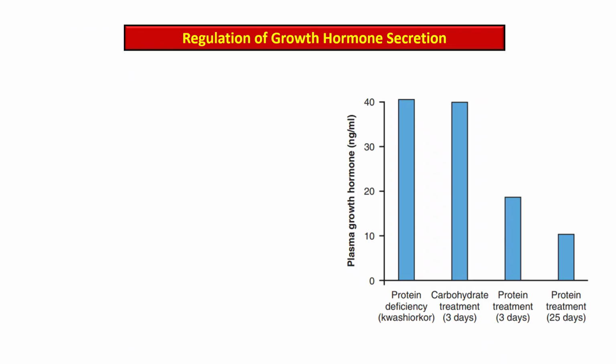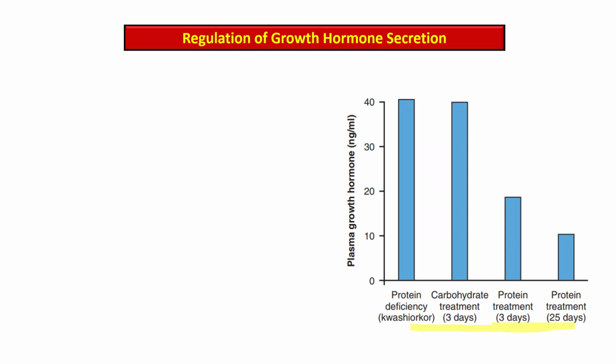This bar graph is showing how plasma growth hormone level changes in response to protein deficiency and subsequent treatment with carbohydrate or protein. Treatment is on the x-axis.